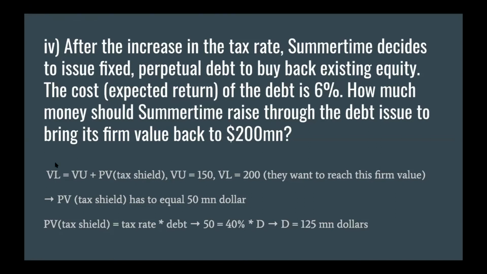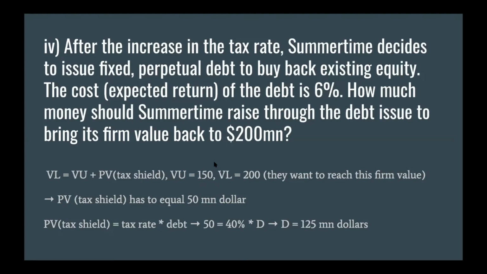That's the basic way to state this. And as we know, with the tax rate of 40% in the economy, we calculated before that the unlevered value of the firm would be $150 million.